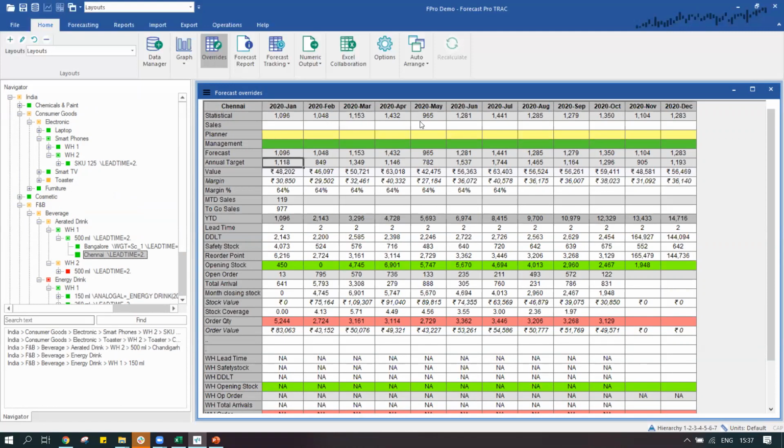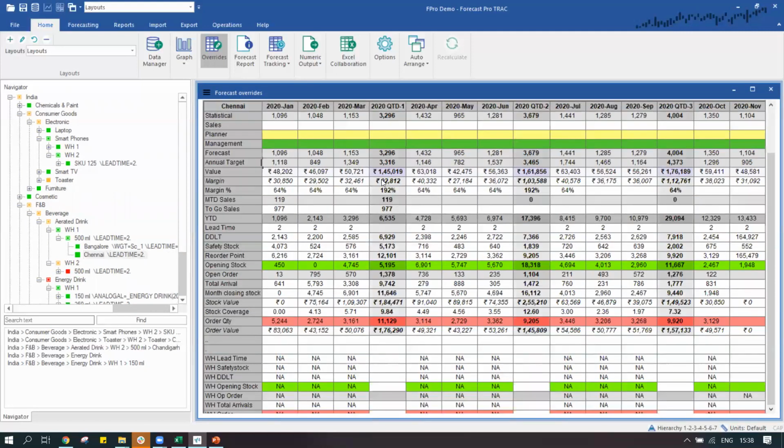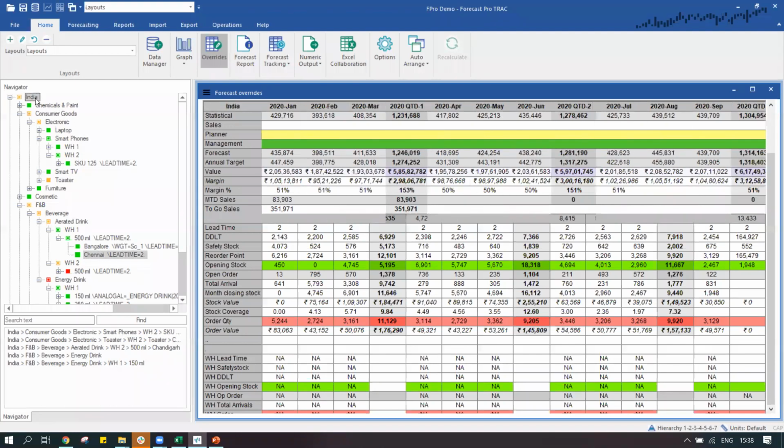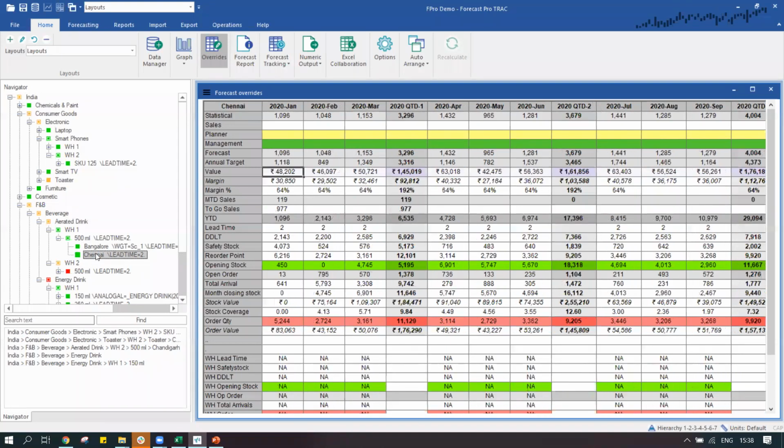We can see the information on a monthly basis, or if we want, we can have it on a quarterly basis compilation as well. We can upload the conversion factors. Say we can upload the cost, the value, so that we can measure what would be the revenue that we would be expecting, say at the Chennai level or at the India level total. So how much are we expecting? What's the margin that we are expecting basis the price factors that we have given in the system? So that can be easily taken care of.